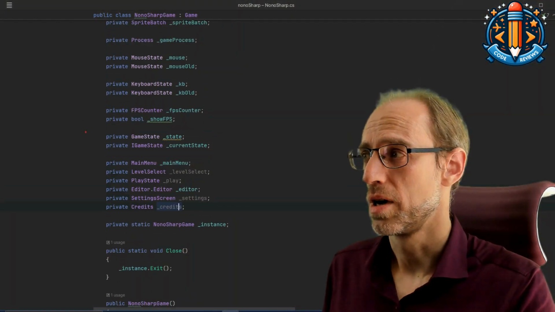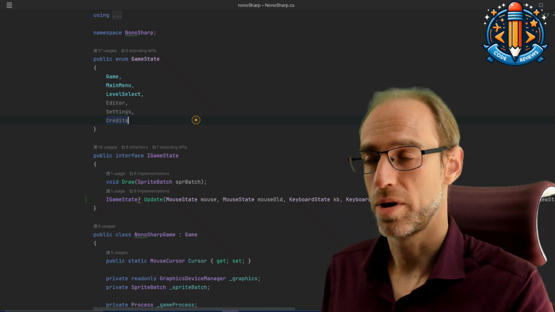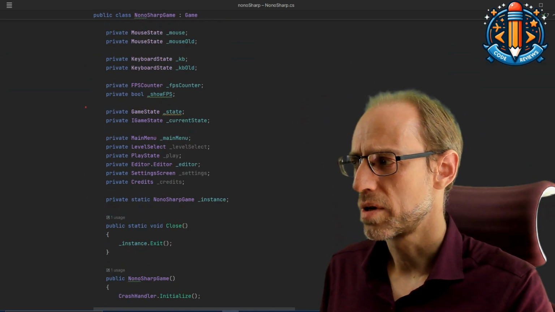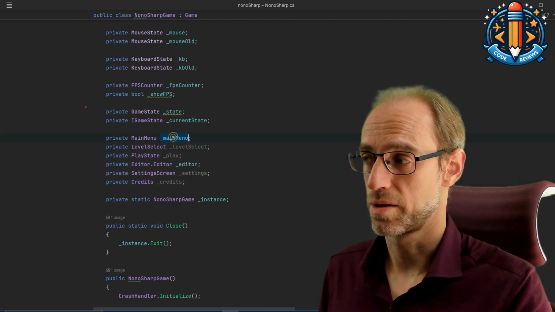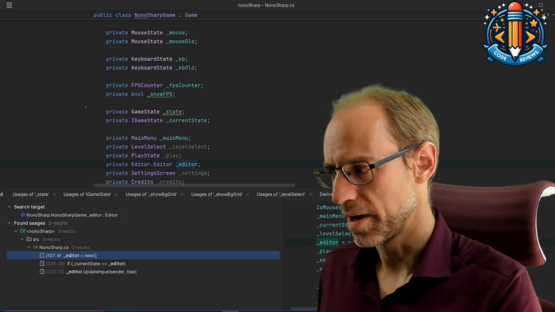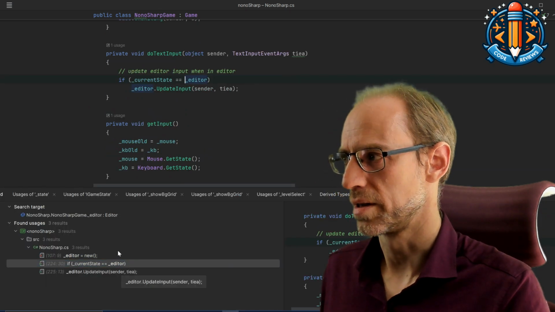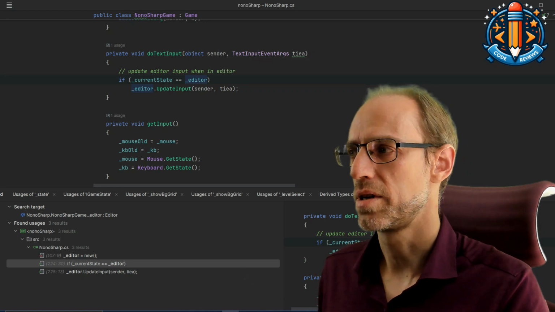Back in the code, we see that most of it has been cleaned up. We have several of these enums already completely unused, but most importantly, most of these actual objects are still unused. Like the main class, as we said, should know the main menu, and that's about it. For the editor, there seems to be a little piece of code that's still here. That's something specific where it's not clear to me yet why this is happening here.